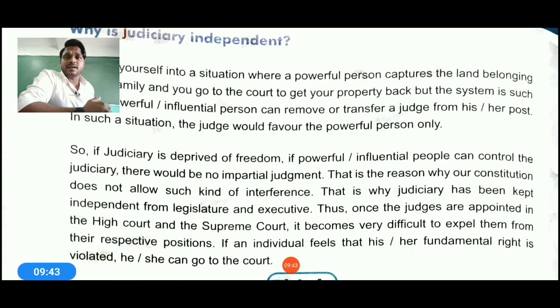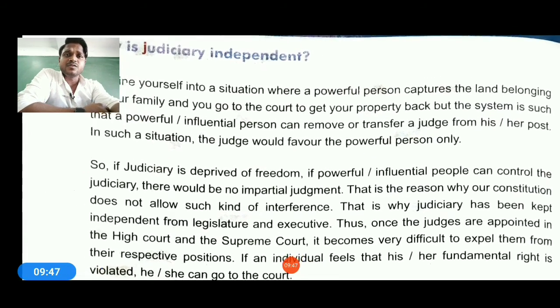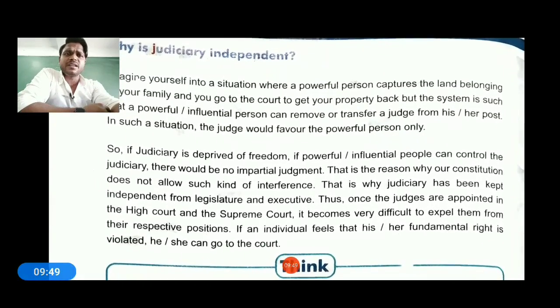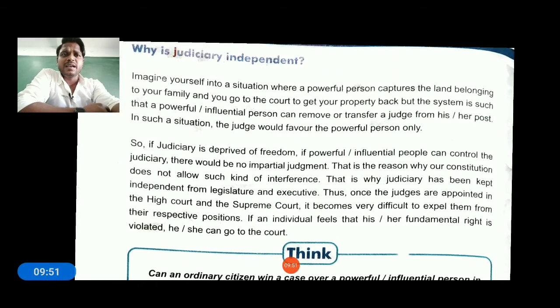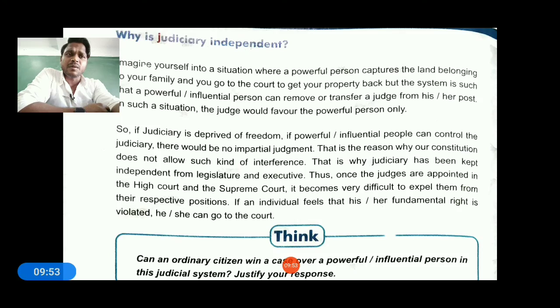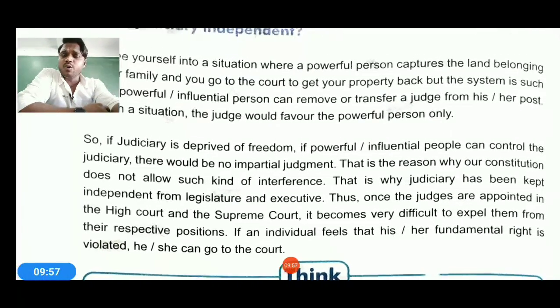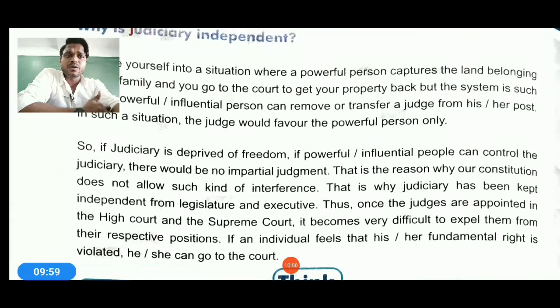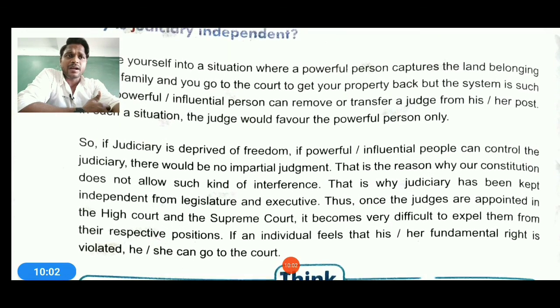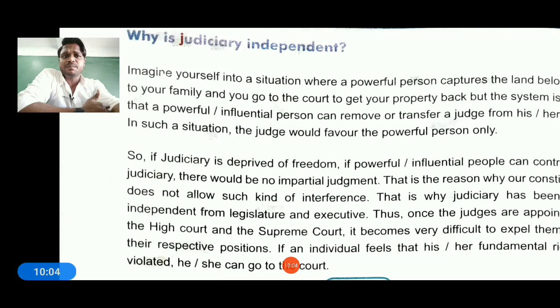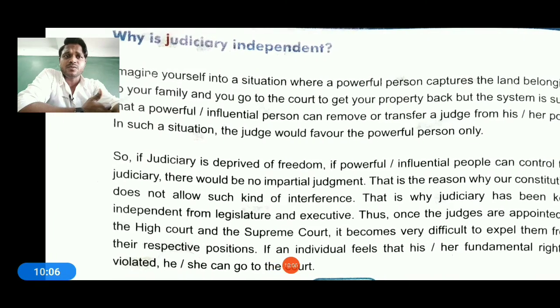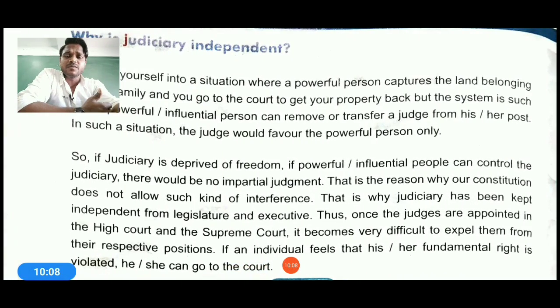So now we will understand why judiciary is independent. So see, imagine yourself in a situation where a powerful person is making you feel trouble, captures the land belonging to you and your family. You go to court and you get your property back. But the system is so powerful that a powerful system influences the court also and can remove or transfer the judge. Therefore, in the situation, the judge would favor the powerful person only.